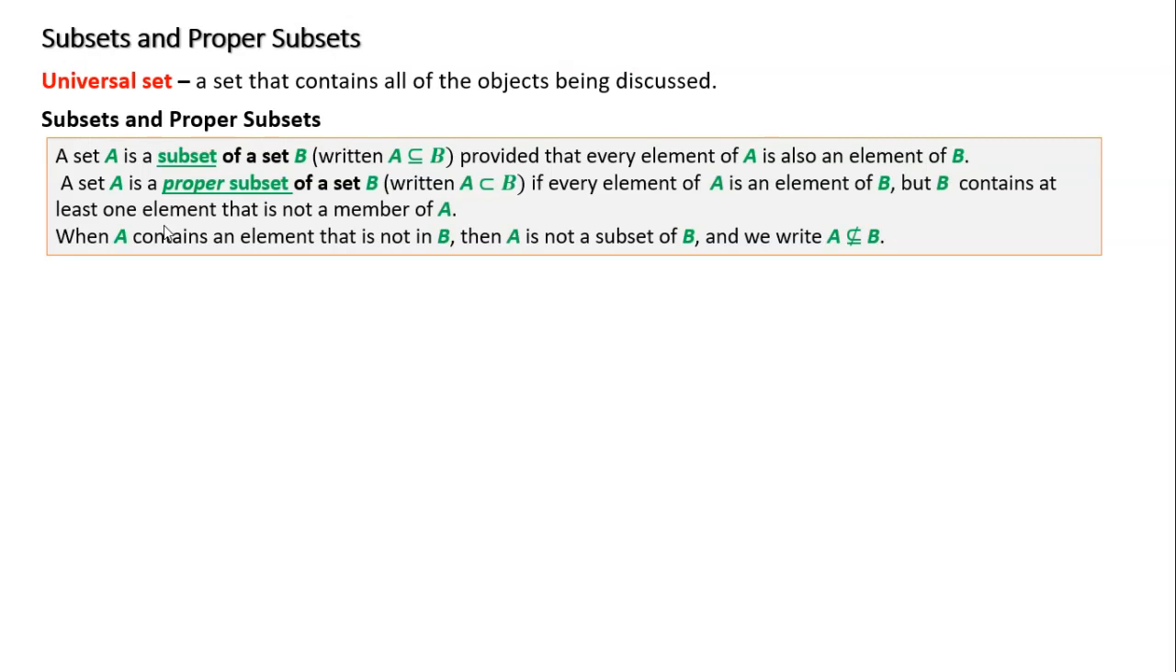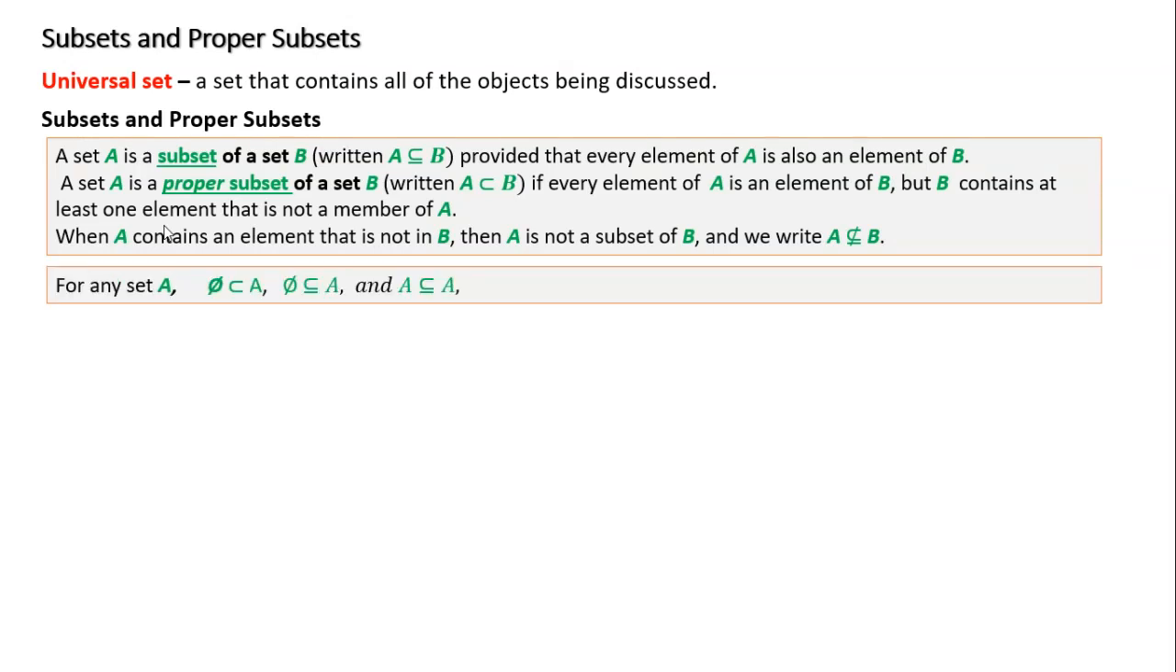Now, a proper subset. The book definition says a set A is a proper subset of set B, and we write it without the underscore. It's A with a little C. What this means, for it to be a proper subset, is that every element in A is an element in B, but B contains at least one element that is not a member of A. This is what a proper subset is. B is going to have one more element that is not in A.